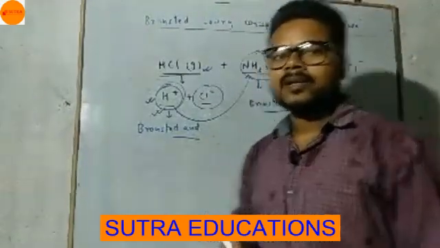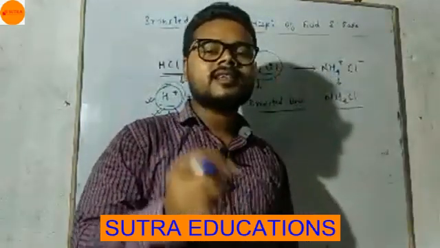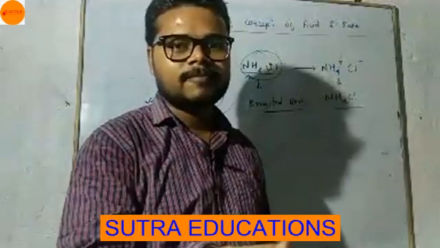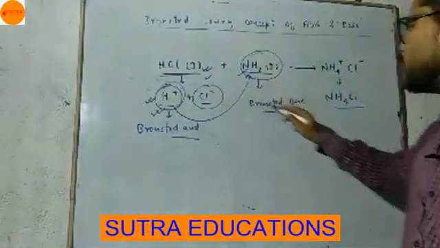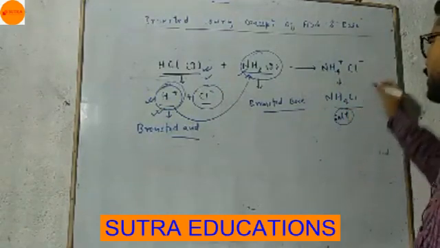Okay. And one more thing, I told you Arrhenius acid plus Arrhenius base gives salt plus water. In this case it is Bronsted acid plus Bronsted base, so only salt is obtained. Ammonium chloride is a salt and no water is formed.